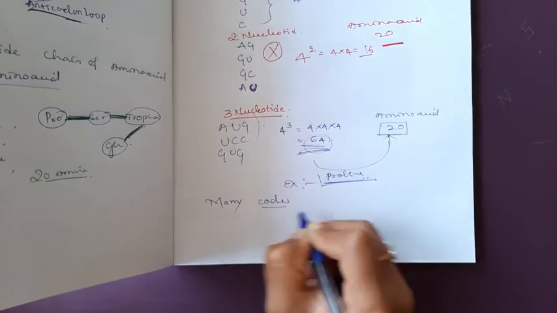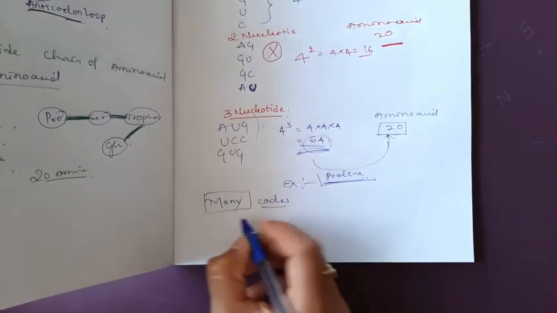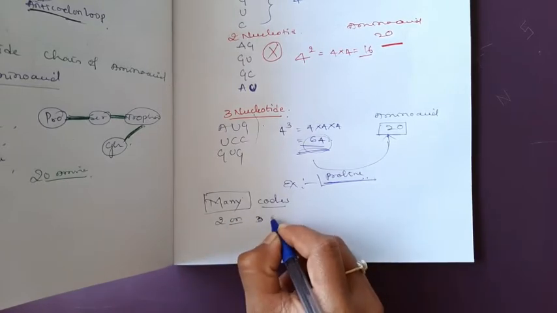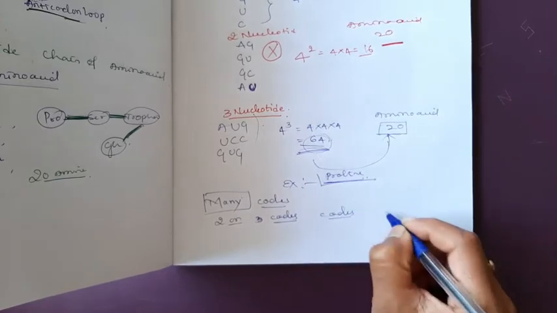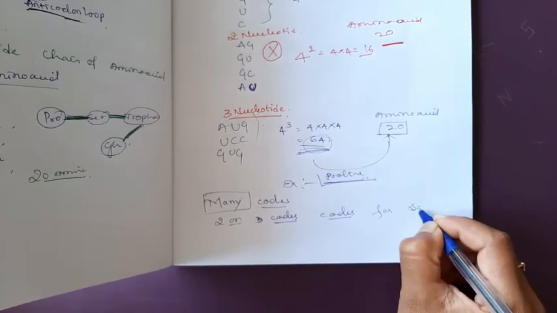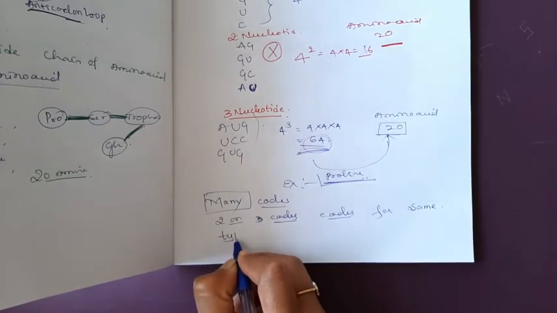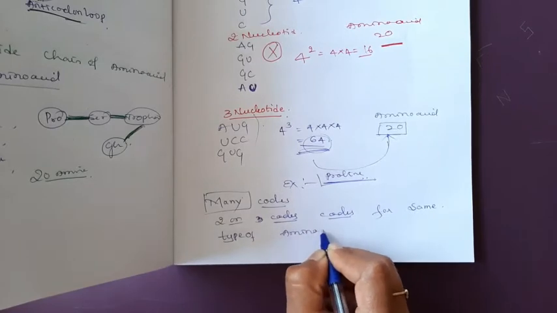I can write 2 or 3 codons code for the same type of amino acid.